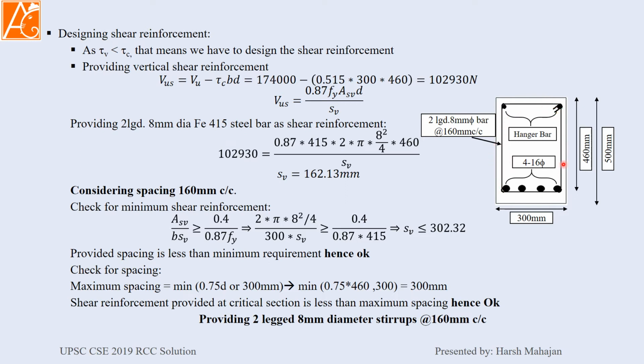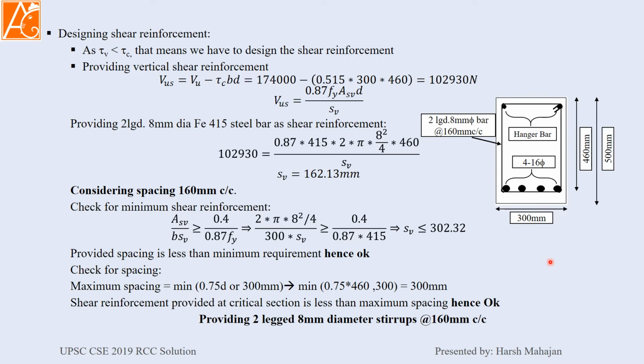Vertical means two legs. Two vertical legs means two-legged 8 mm dia steel bar. 102930 equals 0.87 into Fe, which is 415, and then the area, 2 into the cross-sectional area of the bar, into D, which is 460, divided by SV. Here our SV comes to 162.13 mm.